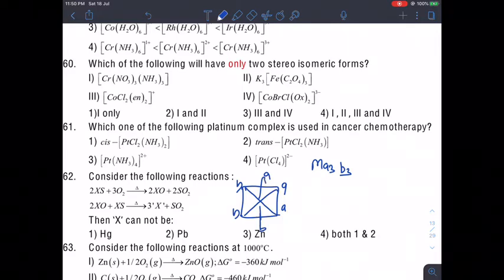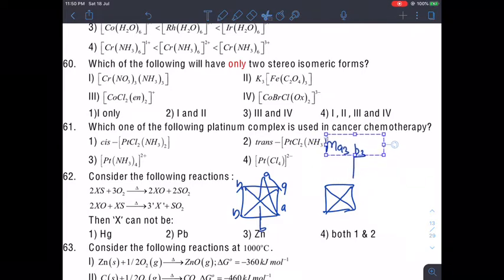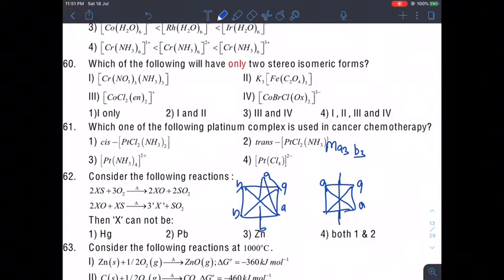Another will be when we keep AAA on the same plane and BBB like this. So this is another form.